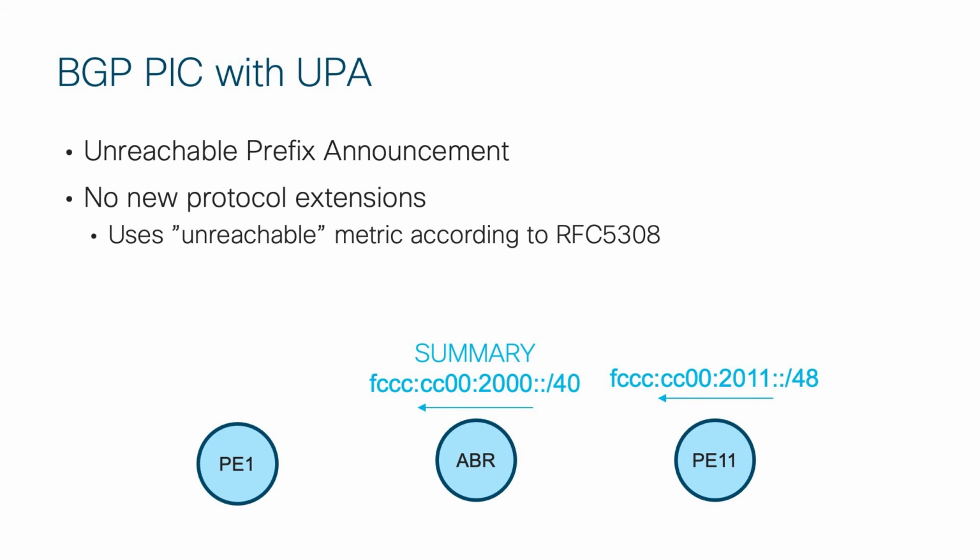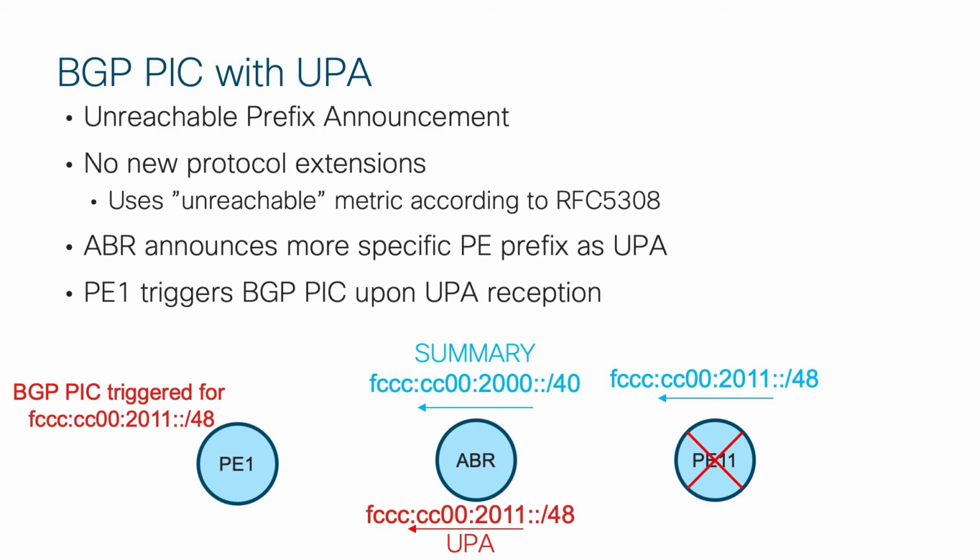Naturally, even in very large SRv6 microSID networks, we need sub-second convergence. And sub-second convergence can be achieved using UPA, Unreachable Prefix Announcement. How it works? In a stable state, ABR is advertising summary route only. But when egress PE fails and ABR sees that connectivity to PE11 was lost in its command domain, then immediately advertises the UPA prefix.